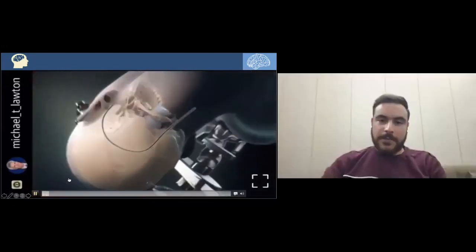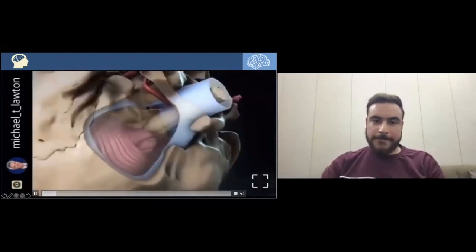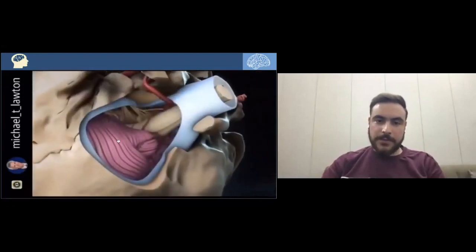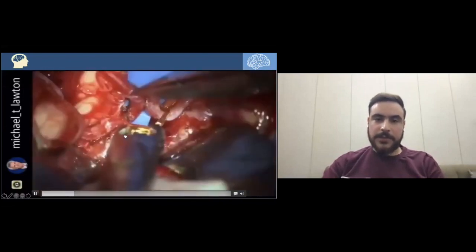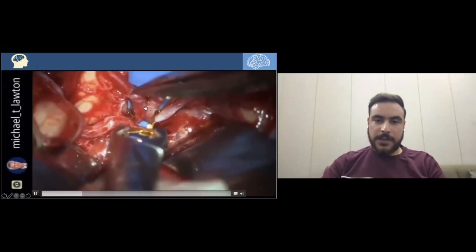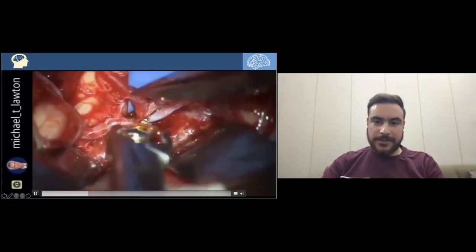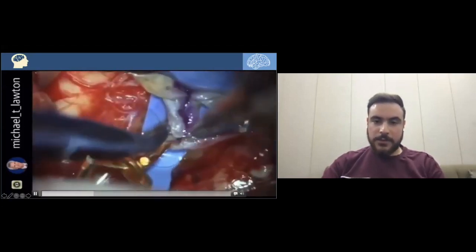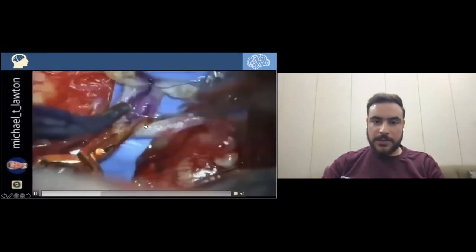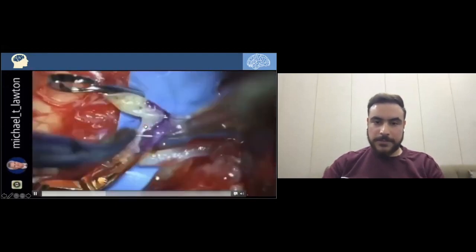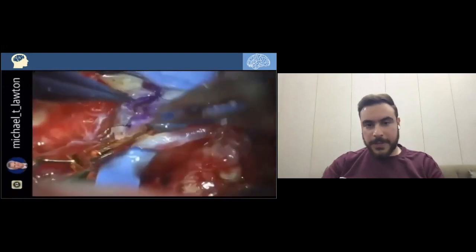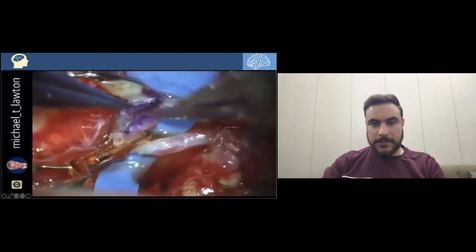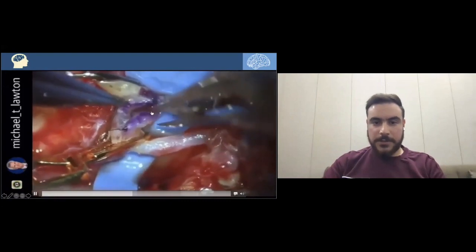Here's the PICA bypass in the posterior circulation. Here's the PICA and the PICA of the contralateral side. He's approximating them together nicely and then suturing the two vessels with a running continuous stitch, doing a nice approximation of these two arterial walls.